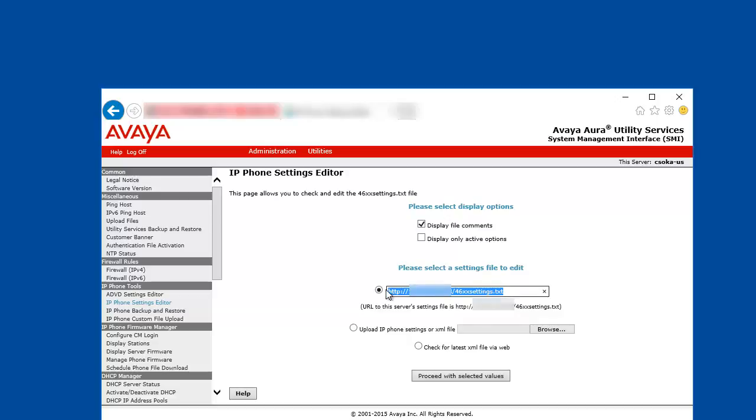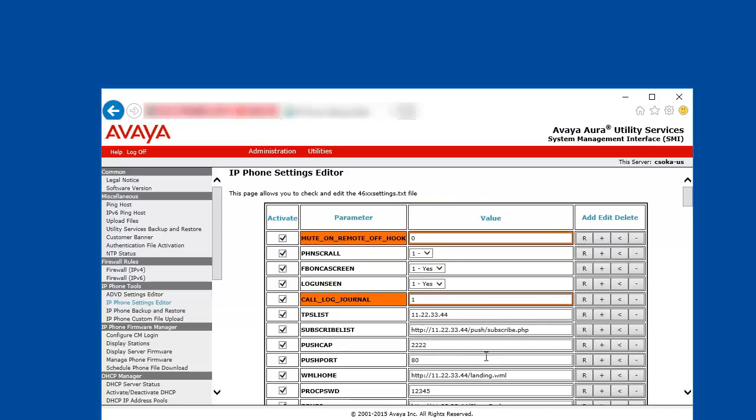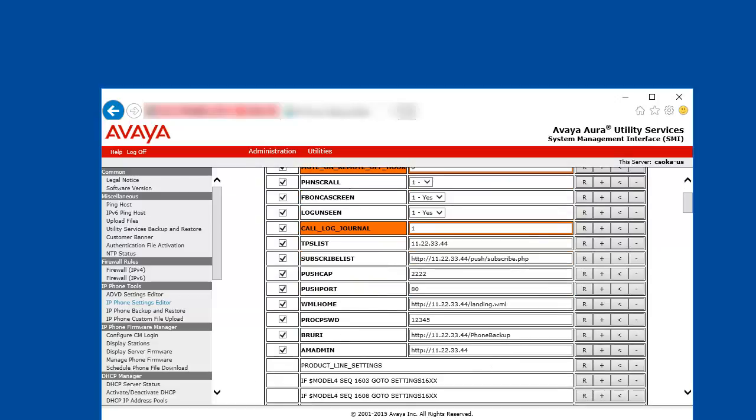Here we are offered the location of the 46xxsettings.txt IP phone configuration file on the server. We don't want to see the comments and we only want to see the active options, so we proceed for editing. Here we see the four required parameters already populated: the TPS list, subscribe list, push cap, and push port.